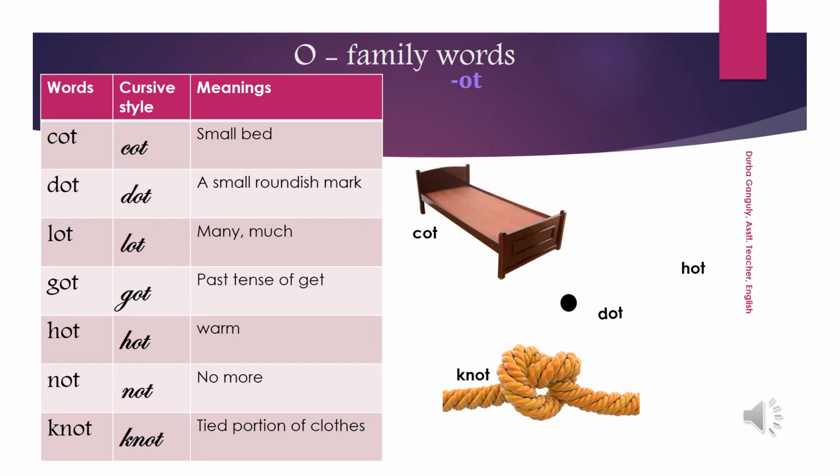So see, both pronunciations are the same, but they are different in spelling and they are different in meanings also. NOT means no more. But KNOT, you can see the picture of a knot. Yes. So mind the differences of spelling. Now cot is bed. Dot, we all know that dot is a round mark. Lot means many. Hot means warm. So you can read and see the pictures and get the meanings from this slide.